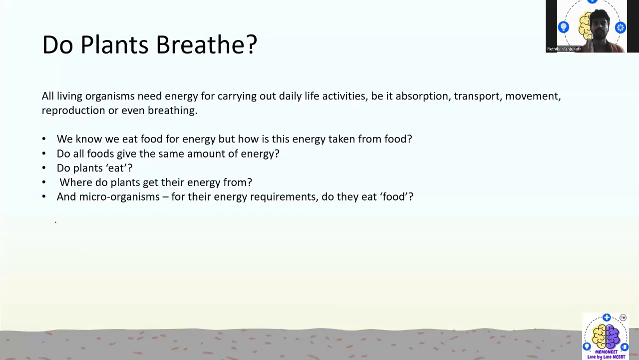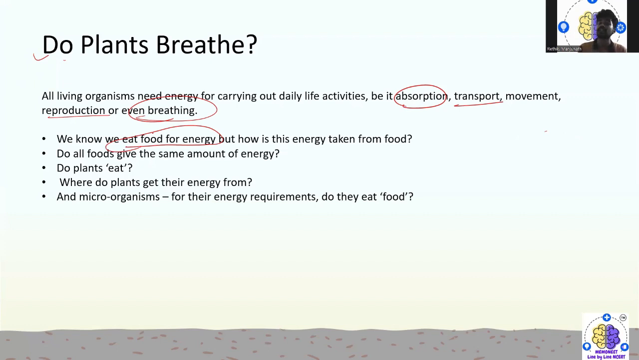So the very question that comes to our mind is, do plants breathe? Like all living organisms, we need energy for carrying out our daily life activities, right? It could be absorption, it could be transport, it could be movement, and even reproduction or breathing. For everything, energy is required. So we eat food for energy. Like we human beings or animals, we do eat food for energy.